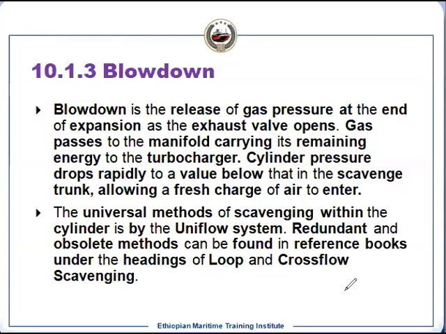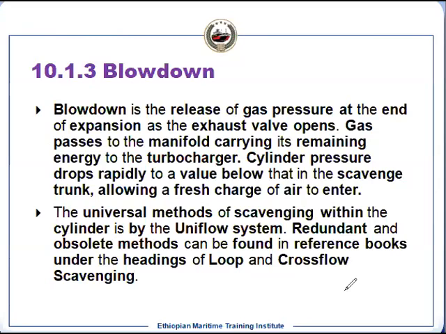So what will happen after that? The cylinder pressure will drop very rapidly because the mass will suddenly go out of the cylinder to the exhaust manifold with high velocity, and the pressure will drop inside the cylinder. As well, the piston is moving downward.